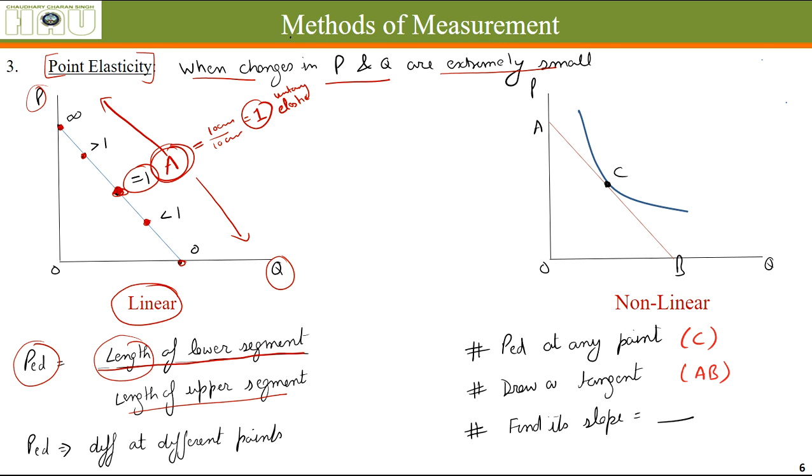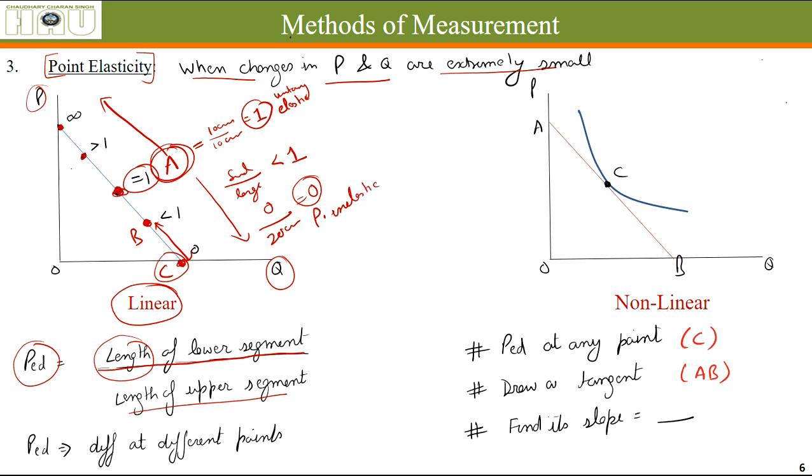If we go a little down, the length of the lower segment reduces, so the numerator is small and the denominator is large, so the elasticity is less than 1. At B it is less than 1. At C there is no lower segment, its length is 0, so whatever the upper segment, say 20 centimeter, the elasticity is 0, which is called perfectly inelastic.